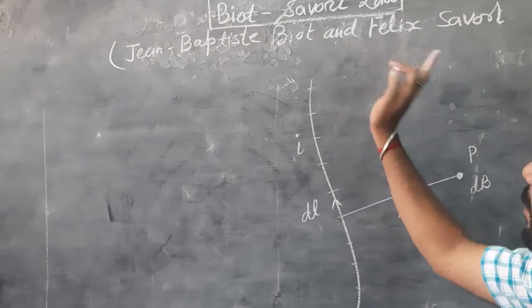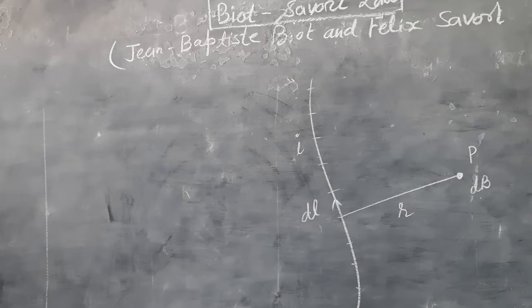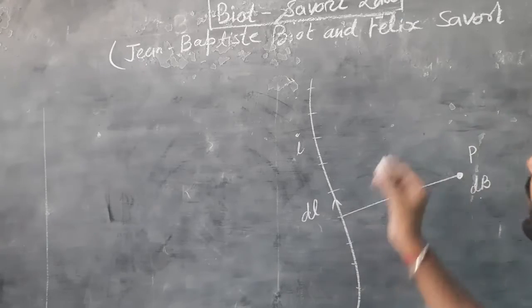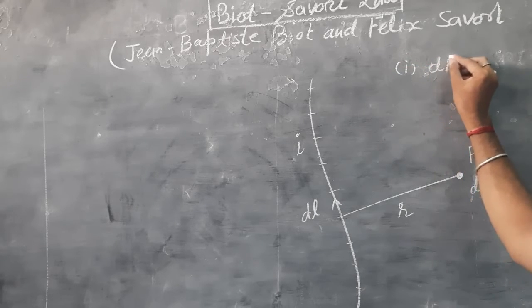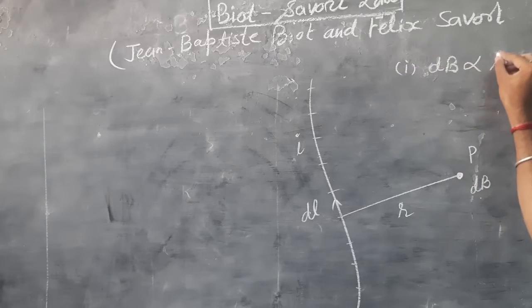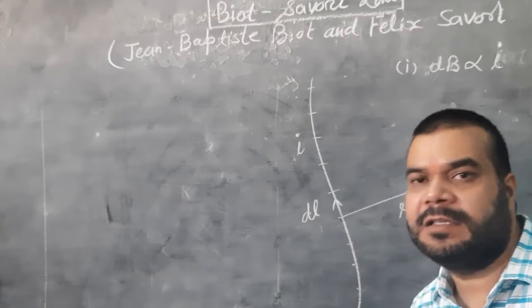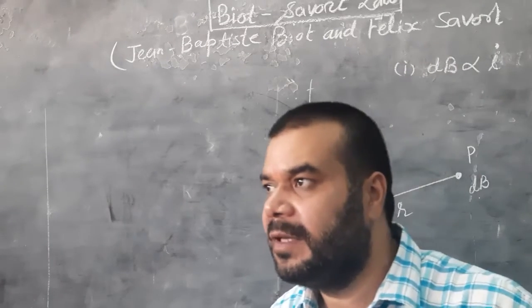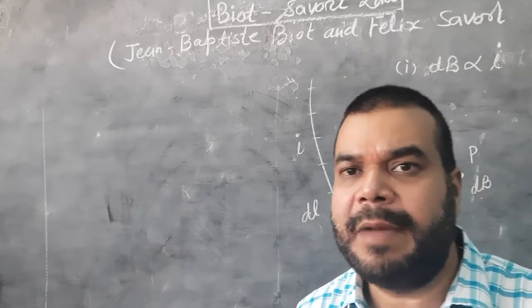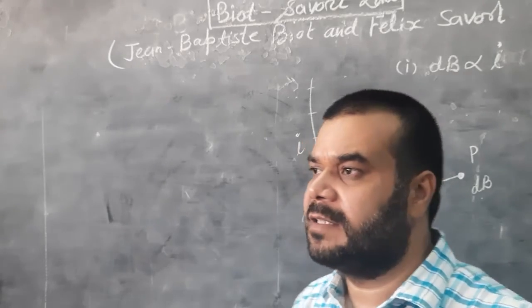So according to the Biot-Savart law, the magnitude of the magnetic field at point P is directly proportional to the current. This is dB proportional to I. It means if the current increases, the magnetic field at point P also increases. If the current decreases, the magnetic field at point P also decreases.